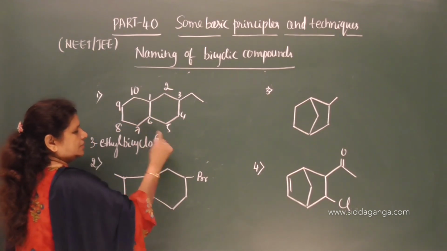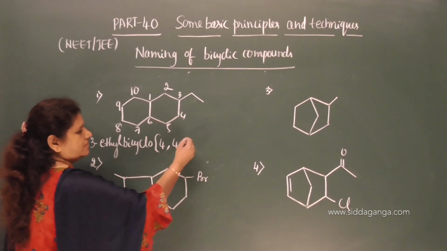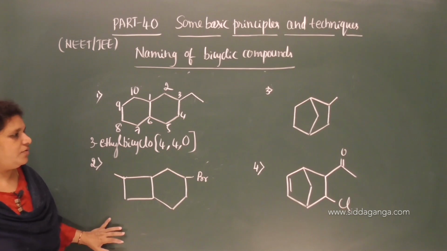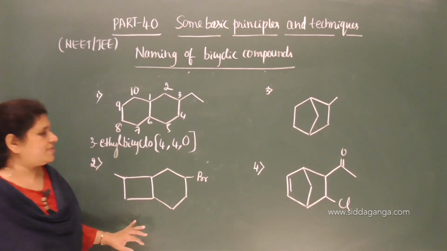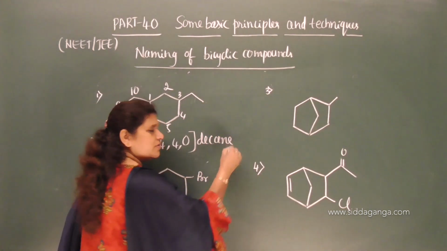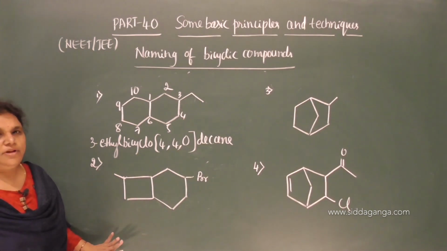Second longest path is this 4, and this is the third path which contains no carbon atoms. Therefore, we need to specify it as 0. Total number of carbon atoms is 10. Therefore, decane. So decane is the root word because there is no multiple bond.